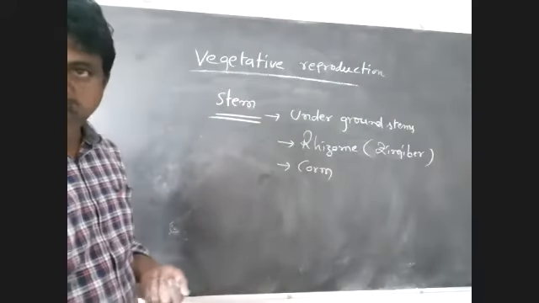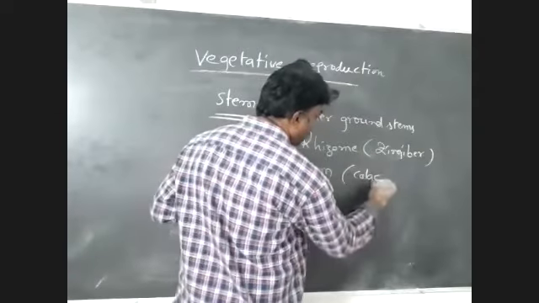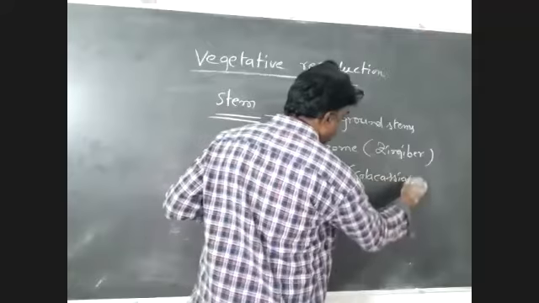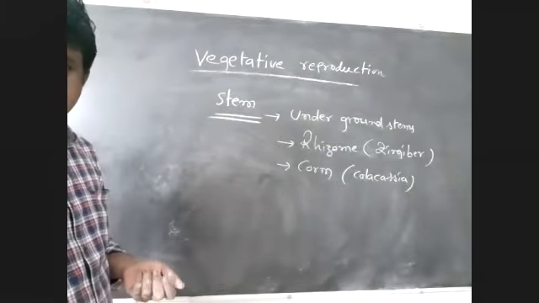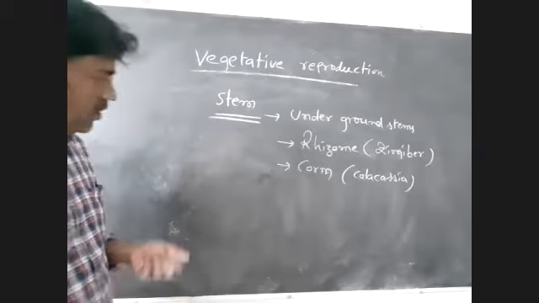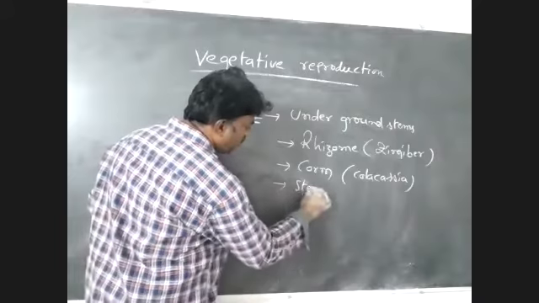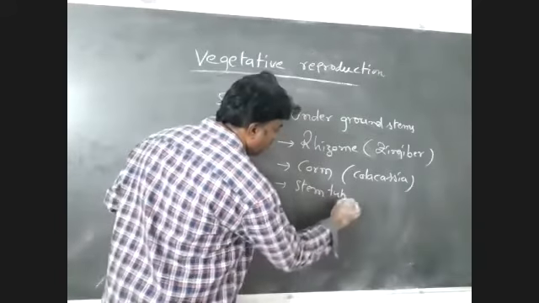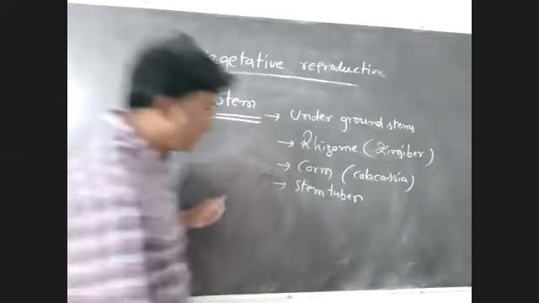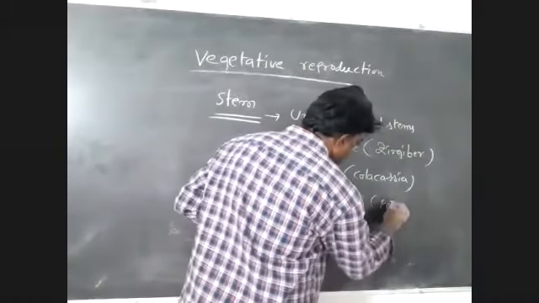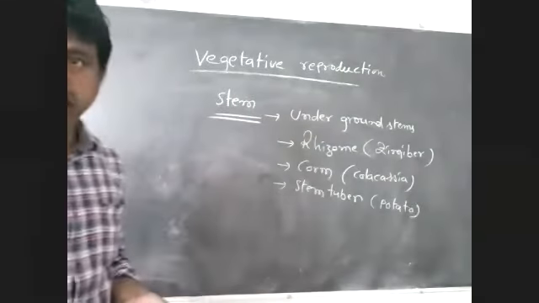Next, in some plants the underground stem modification is corm. Example plant: Colocasia. Next, stem tuber. Example: potato.